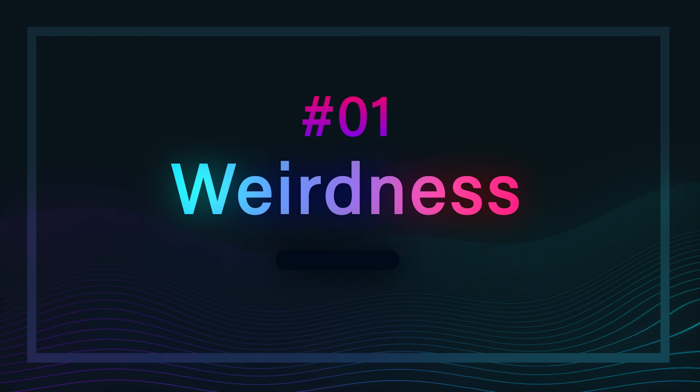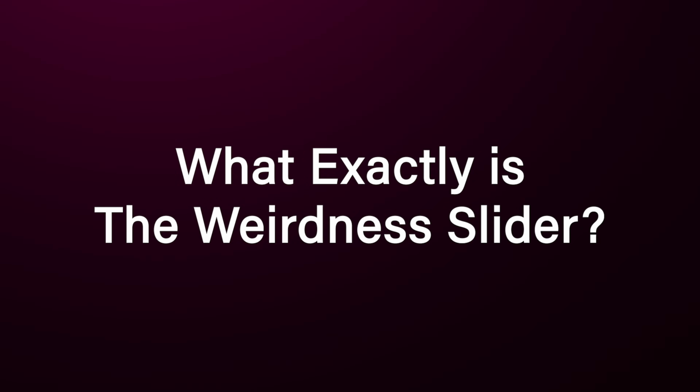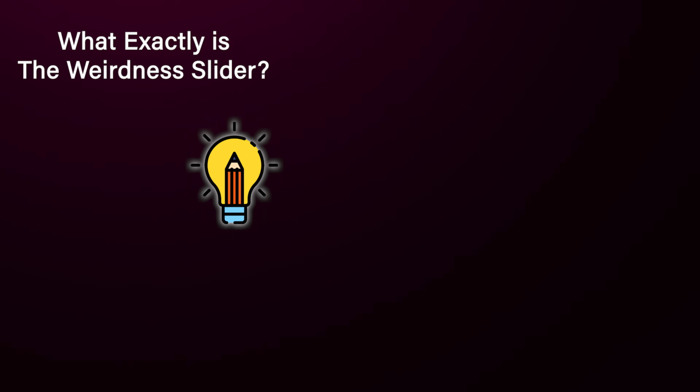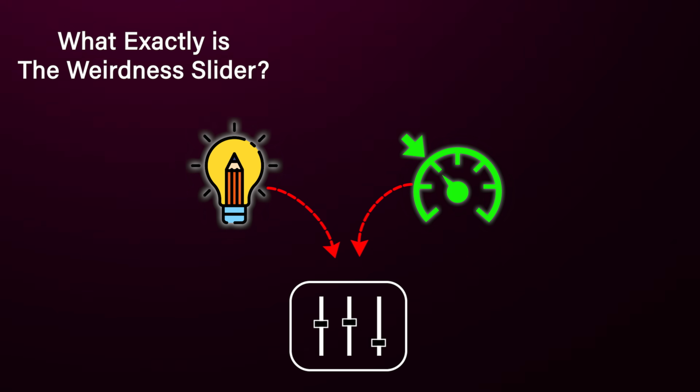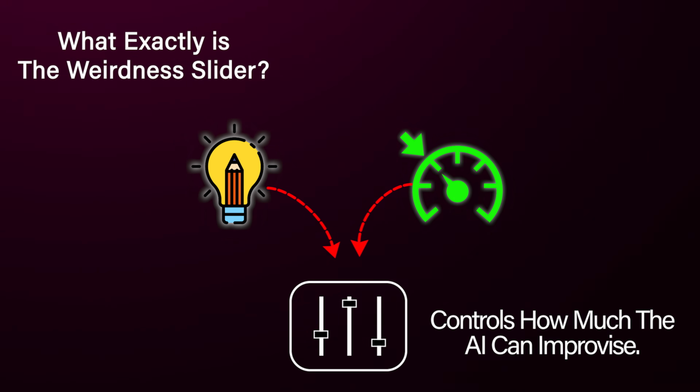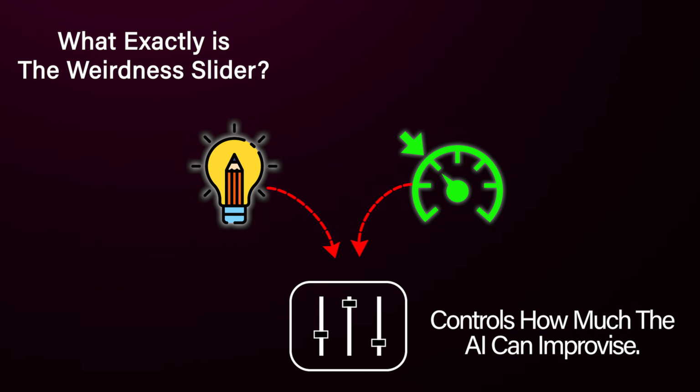So let's break it down, starting with the most interesting one first, weirdness. So what exactly is the weirdness slider? The best way to think of it is as Suno's creativity and risk-taking dial. This is your main control over the personality of your track. It tells the AI how much it's allowed to improvise and break the rules.